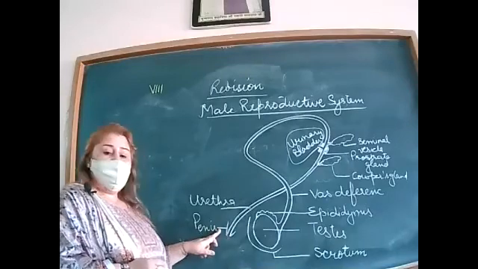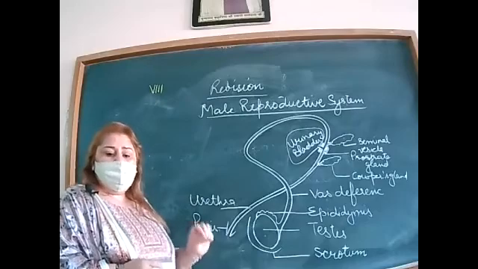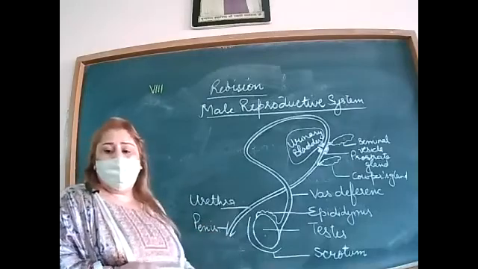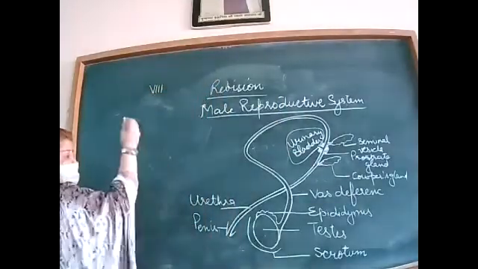Clear? What is the penis? It is a long and thick muscular organ. It injects the sperm inside the female body. All this is about the male reproductive system. Sperm diagram is also there.